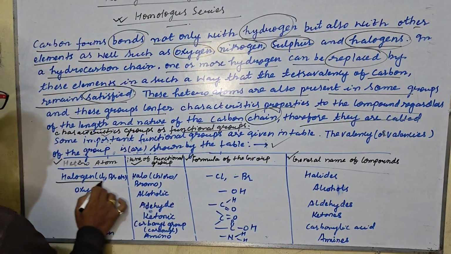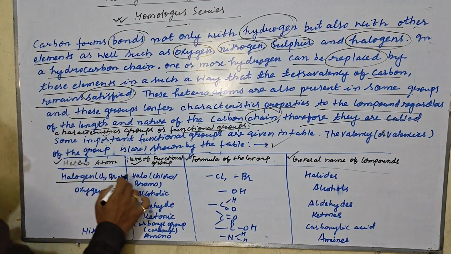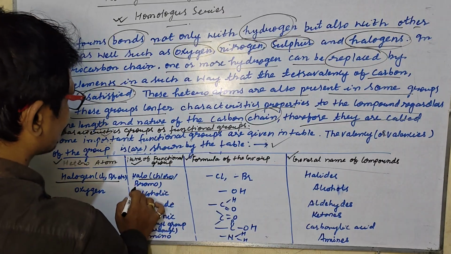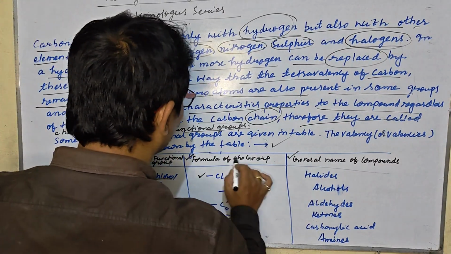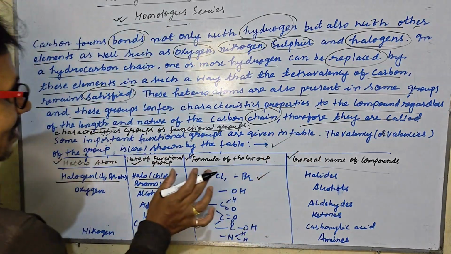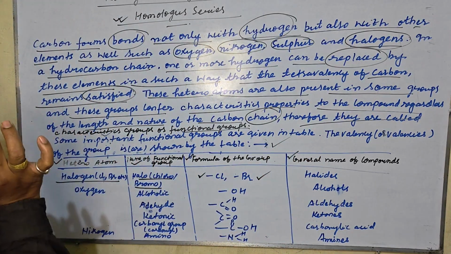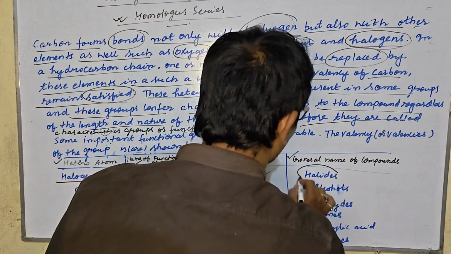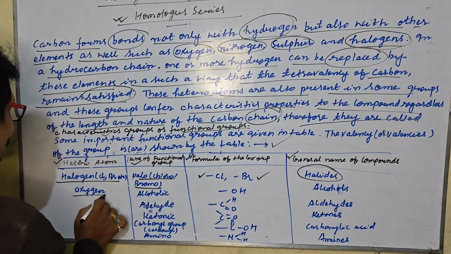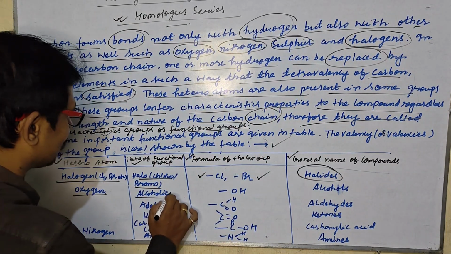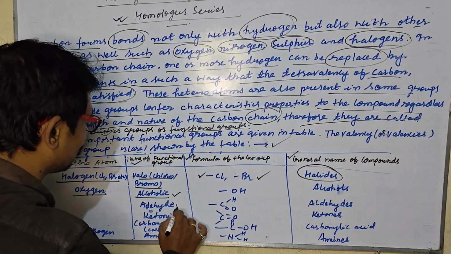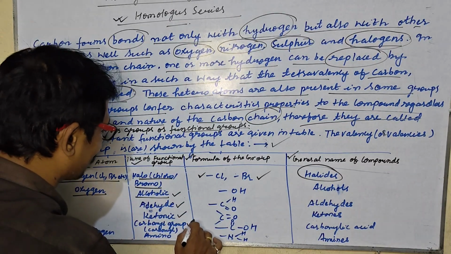Like the first one, halogen: chlorine, bromine. That is called the halo group, that is chloro or bromo group. And the formula is Cl, Br, attached to the carbon chain. That is called the halide group. The second one is oxygen. That is the alcoholic group, aldehyde group, ketonic group, and carboxyl group.